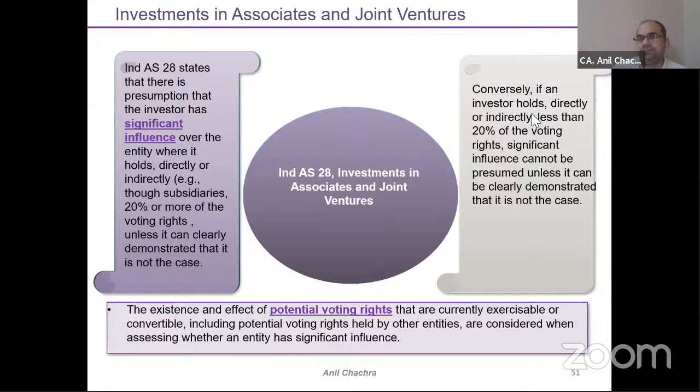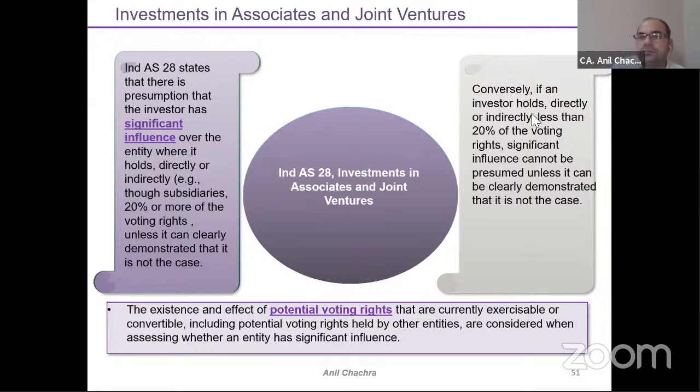Means company A, the parent company, is having it directly or indirectly through subsidiaries, and this company C will be part of my consolidated financial statements, right? So the world is not only through subsidiaries, not only through joint ventures. As and when I am having more than 20% holding, wherein I can prove that I am having significant influence directly or indirectly, my case will fit into Ind AS 28.